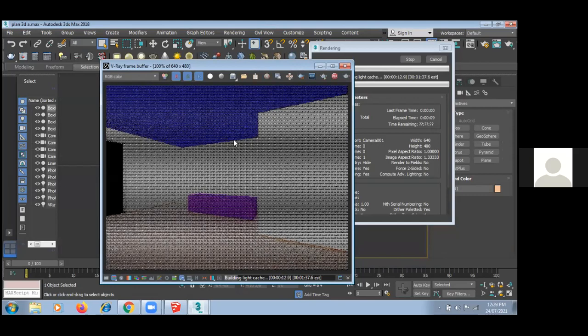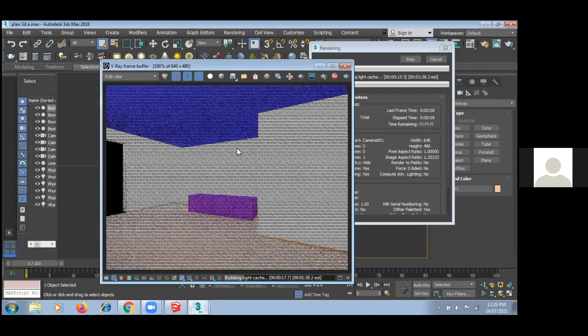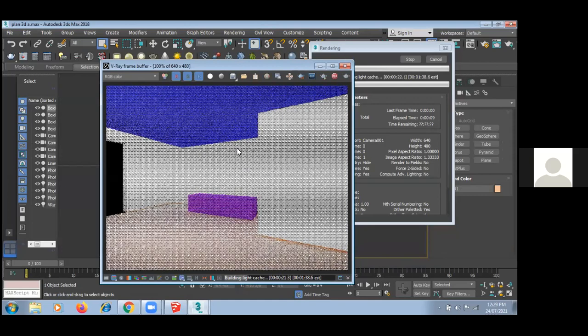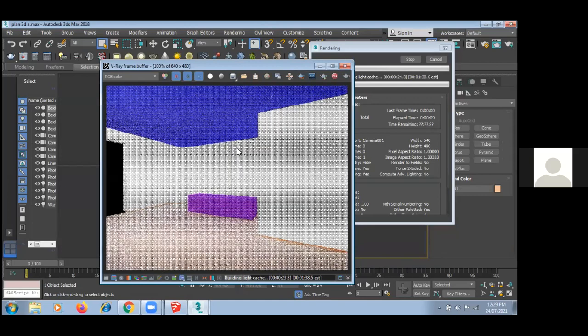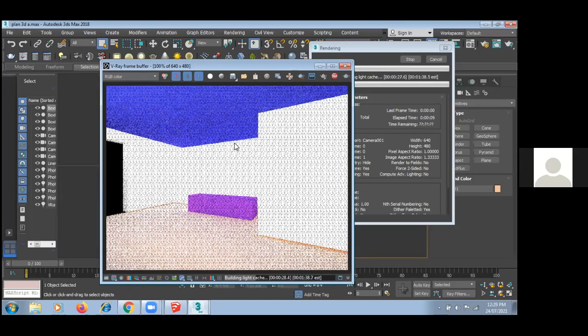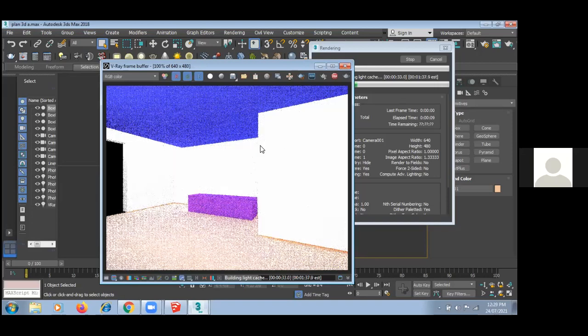so guys, you can see how much time it is taking for rendering, because rendering means it will take all the effects, whatever you have created with the modeling part, with the material part, and directly with the lights part. Okay, so it is taking more time, so first I'm going to delete my lights and then show you how to place the light over there.